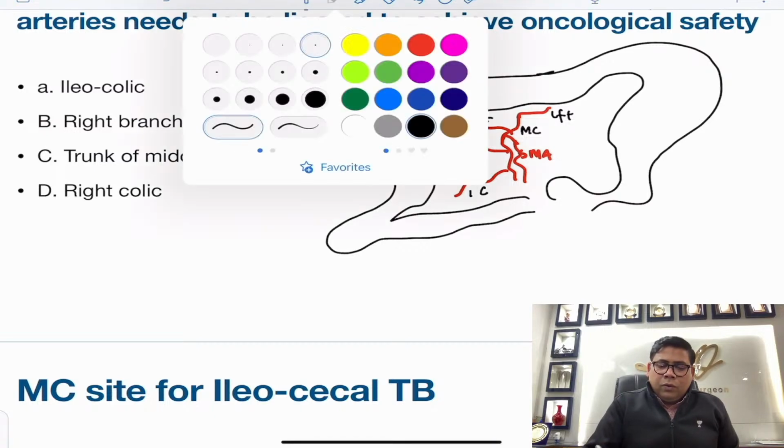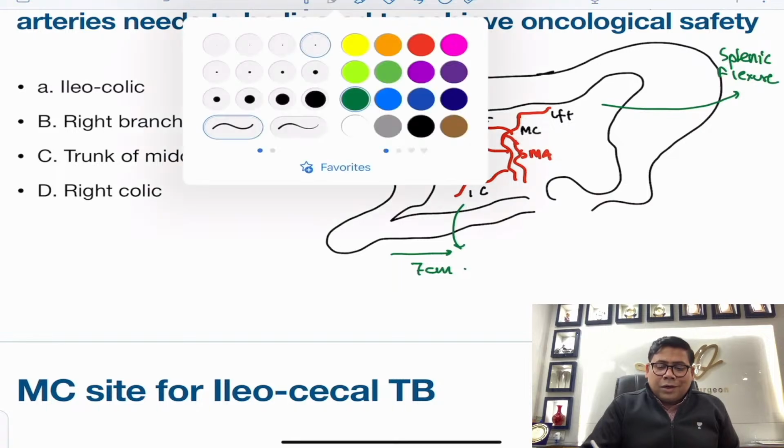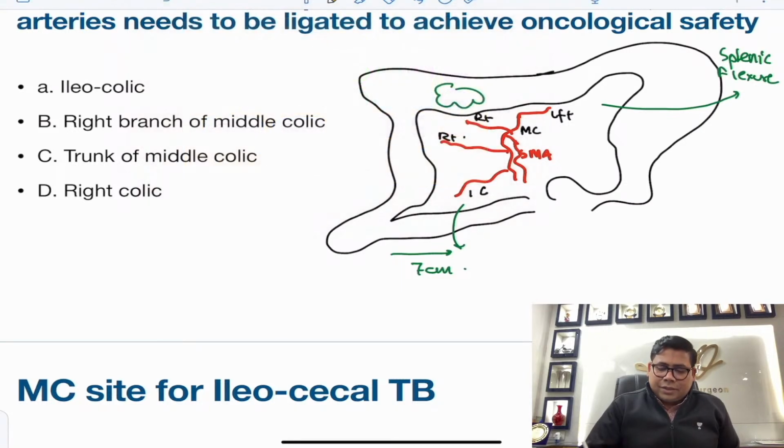So if you want to do a tumor for proximal colon, you need to divide it 7 centimeter proximal to IC junction, and then here you need to divide the entire transverse colon distal to the splenic flexure of the colon. So if you want to control the vascular structures here, so ileocolic is one, you have to ligate, right colic. Remember, complete middle colic trunk. So right branch of middle colic is not ligated, we ligate the direct trunk of the middle colic and we resect it. We go for an extended right hemicolectomy.